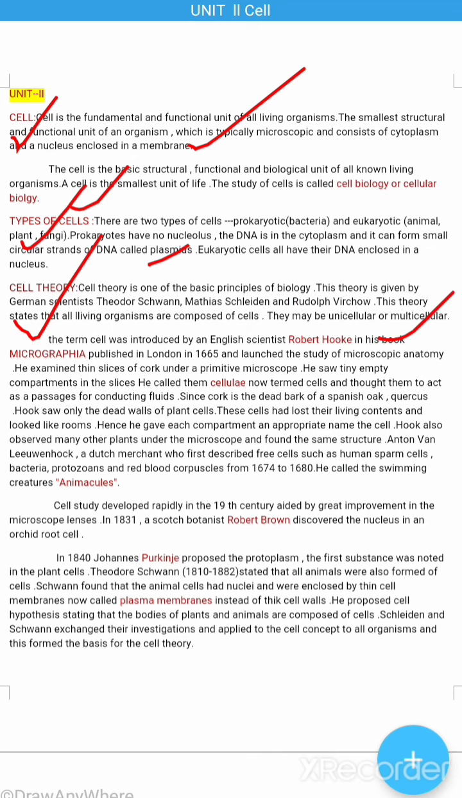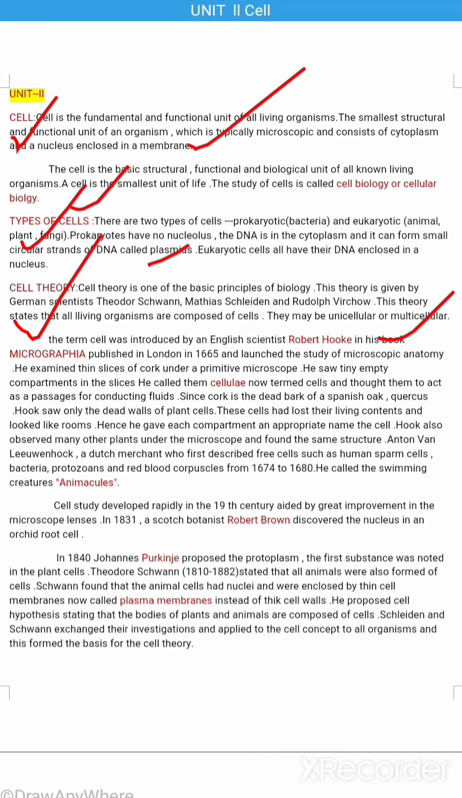Robert Hooke, an English scientist, in his book Micrographia, published in 1665 in London, examined thin slices of cork under a primitive microscope. He saw tiny empty compartments in the slices. He called them cellulae, now termed cells, and thought them to act as passages for conducting fluids.